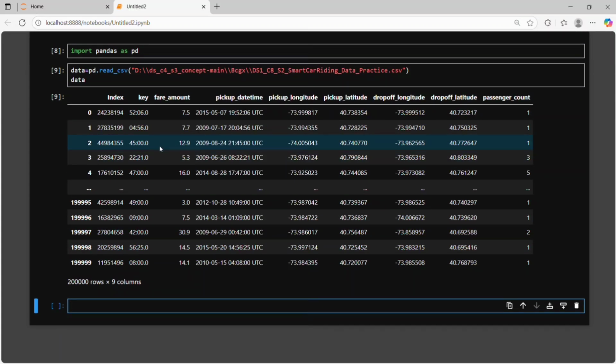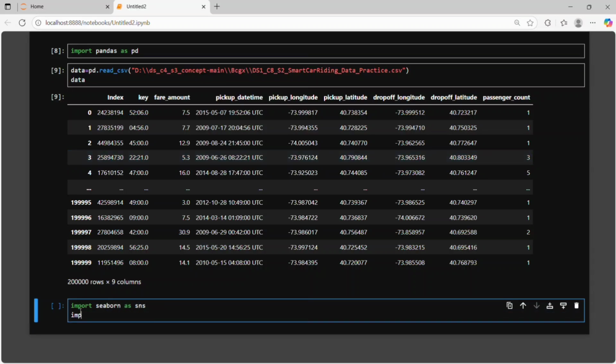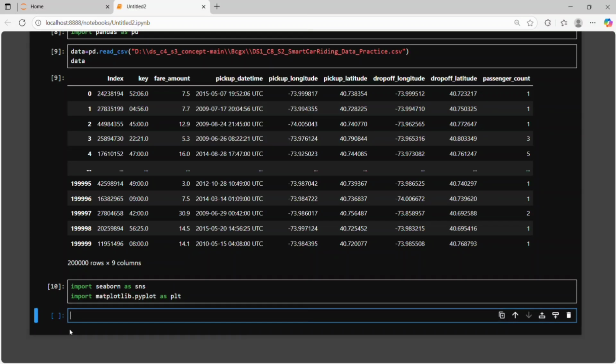Firstly, we check that there are no outliers present in the data. If the data has outliers, it also affects our sampling. So first we need to check for outliers. For checking outliers, we import our Seaborn library. Then we need to import the matplotlib library also. Now we check outliers with the help of a boxplot.